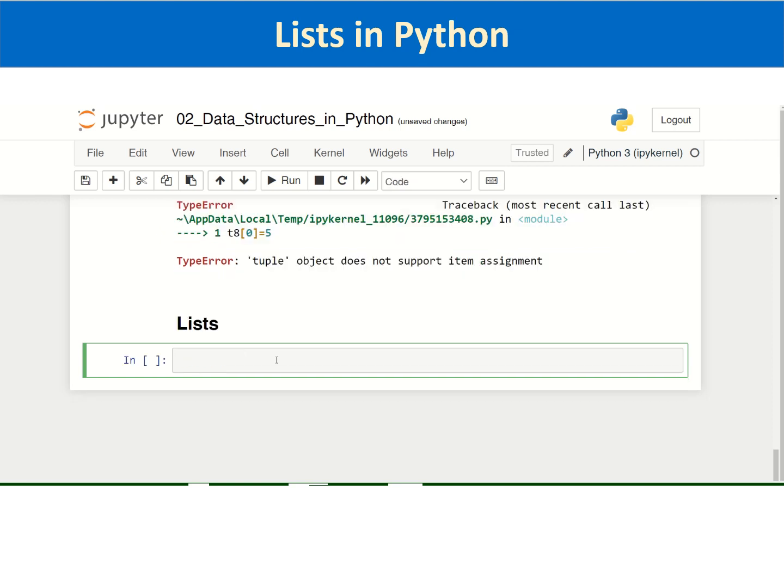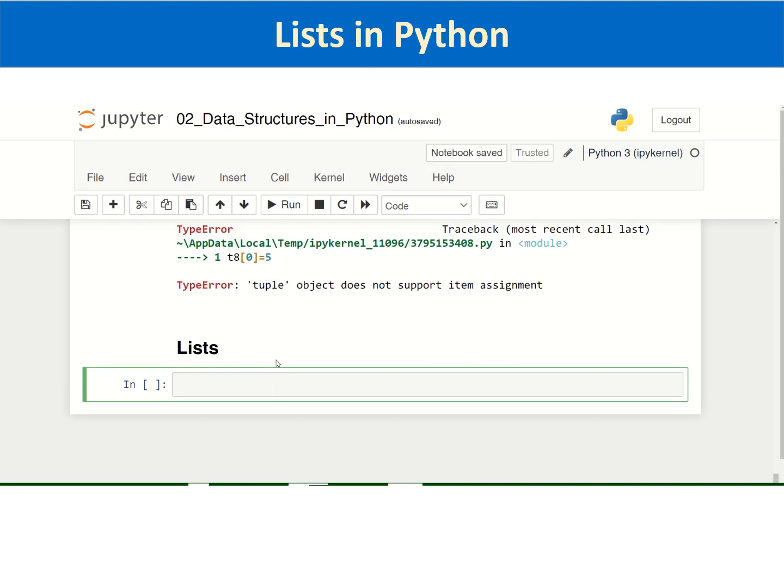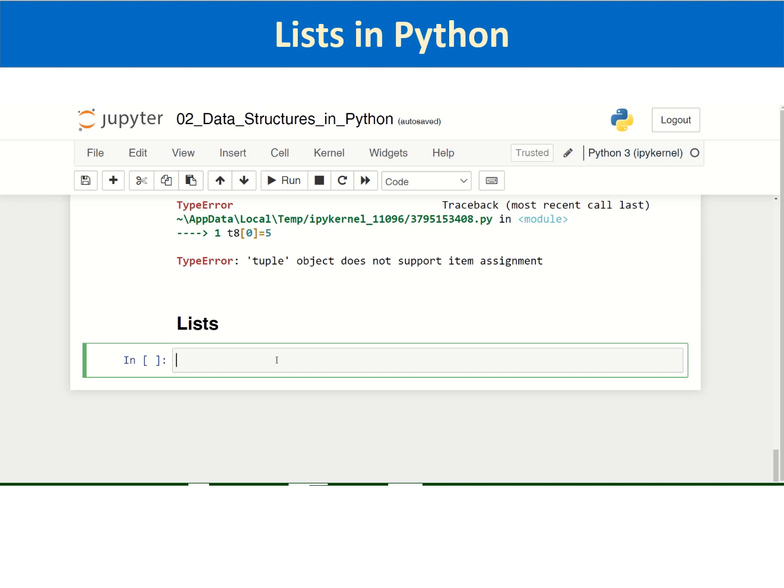So, it is another data structure of sequence type, just like tuples and strings, where we have indexing starting from 0 for the first element and so on. List indexing and slicing will again be similar to tuple indexing and slicing, and string indexing and slicing. And one of the most important differences between lists and strings and tuples is that lists are mutable. That is, they can be modified once created, unlike tuples and strings. So we will see that.